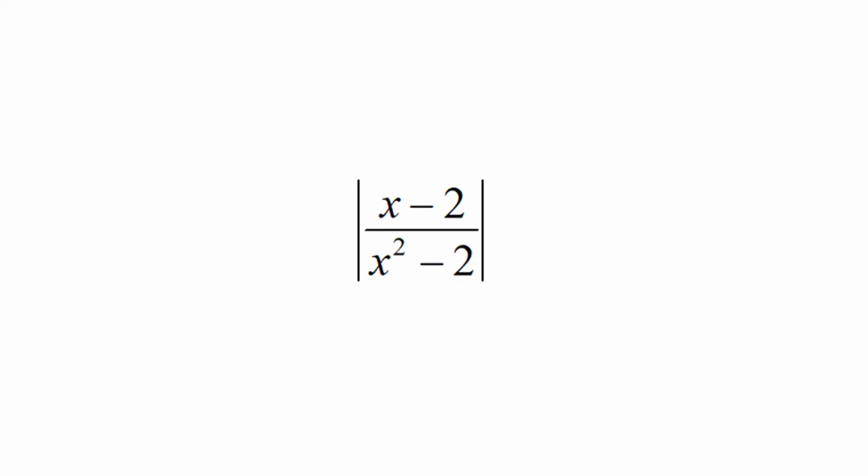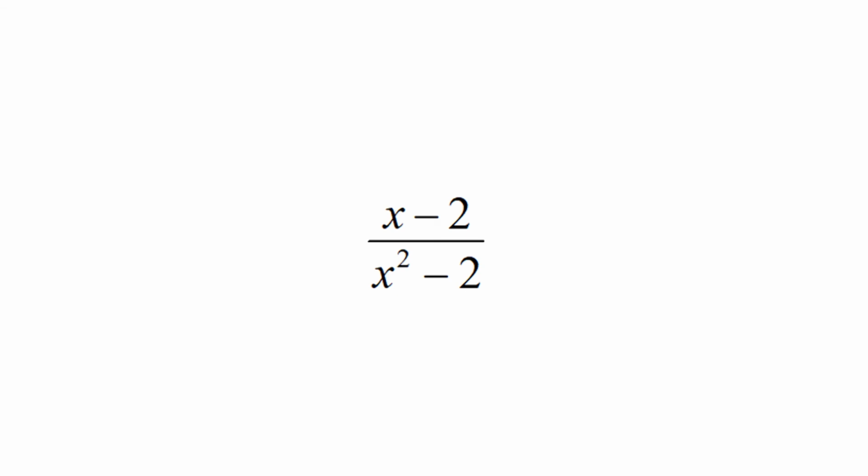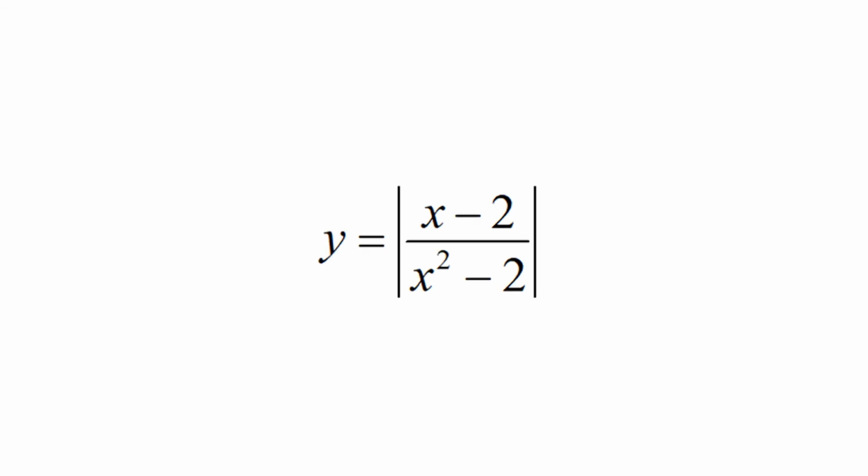We summarize this as a theorem: the absolute value of a continuous function is continuous. As an example, since absolute value of x minus 2 over x square minus 2 is a composite of absolute value and a rational function x minus 2 over x square minus 2, y equals absolute value of x minus 2 over x square minus 2 is continuous at every x for which the denominator is different from 0.